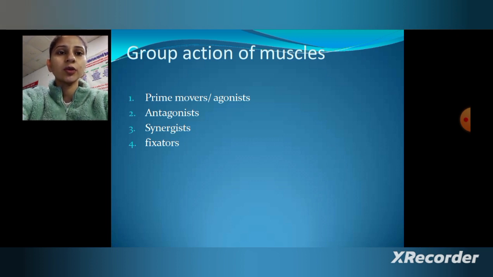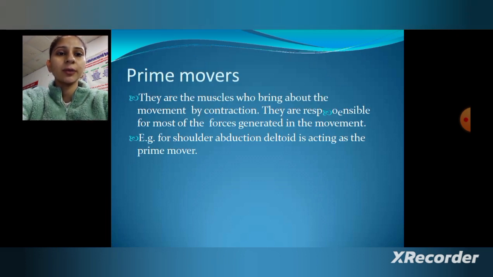So the next topic is group action of muscles. First one is prime movers, or we can say agonist, then antagonist, synergist and fixators. So first, what are prime movers? They are the muscles which bring about the movement by contraction. They are responsible for most of the forces generated in the movement. For example, for shoulder abduction, deltoid is acting as the prime mover.